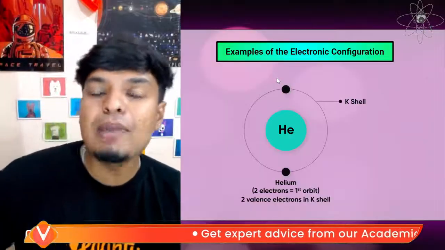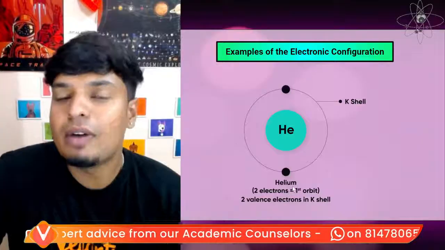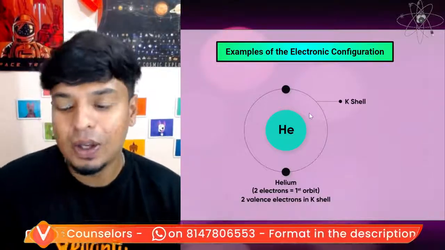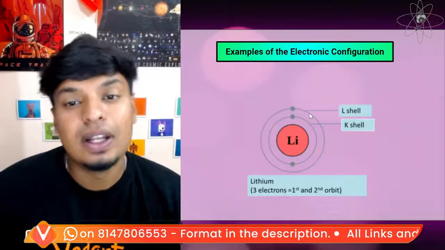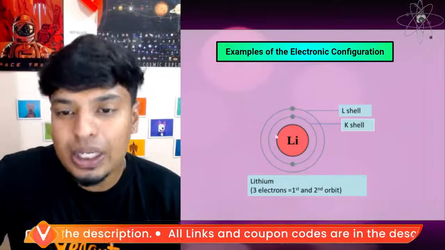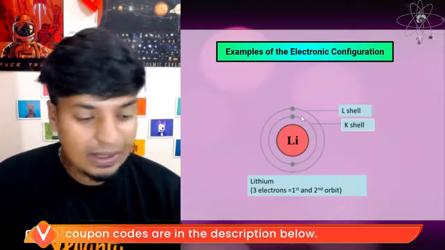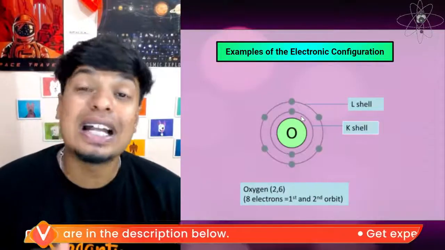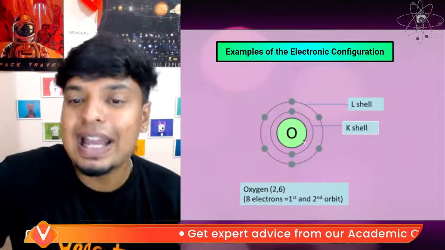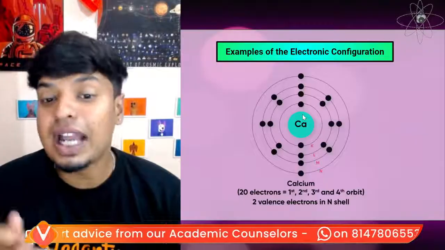Okay. Now, examples of electronic configuration. Look at this. Helium has 2 electrons, so obviously we can just fit them in the first shell itself. Next, let's talk about lithium, which has 3 electrons. So it is 2, 1: 2 in the K shell, the remaining 1 in the L shell. The same thing we can do for oxygen, which has 8 electrons. So 2 in the K shell, the remaining 6 in the L shell. Then for calcium, 20.